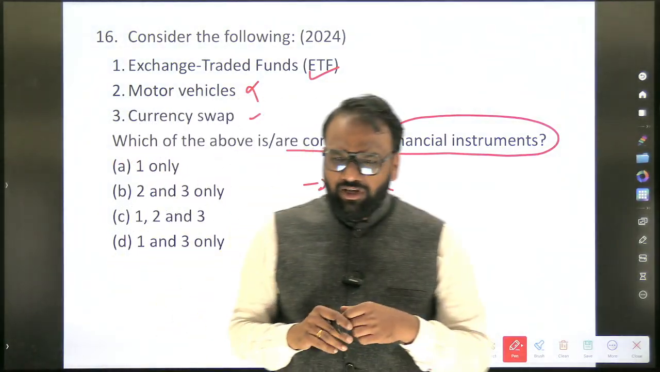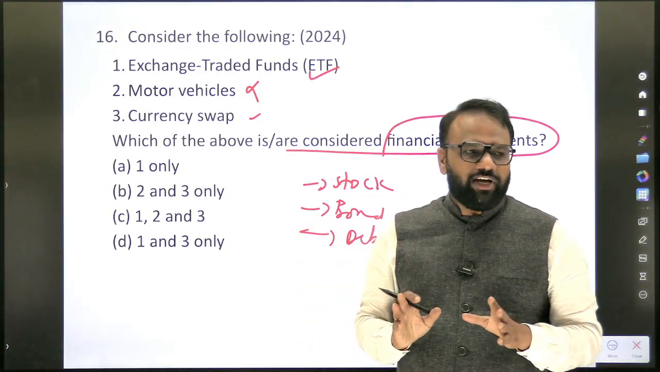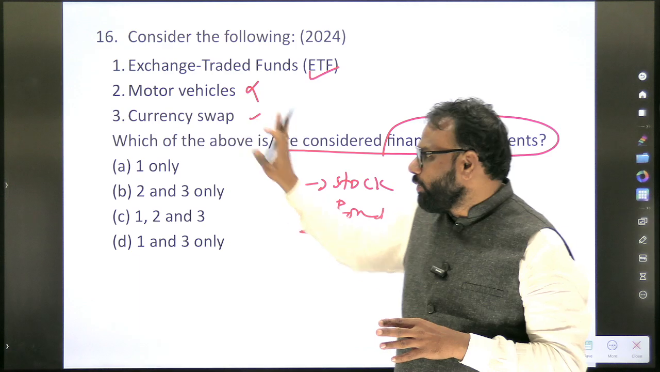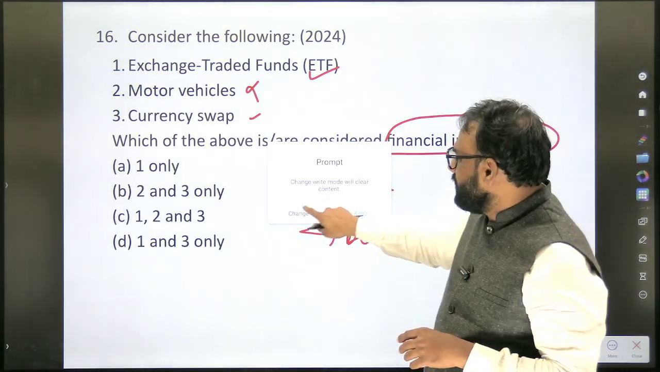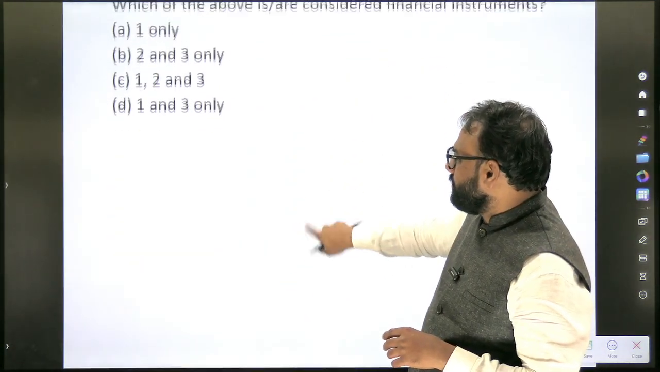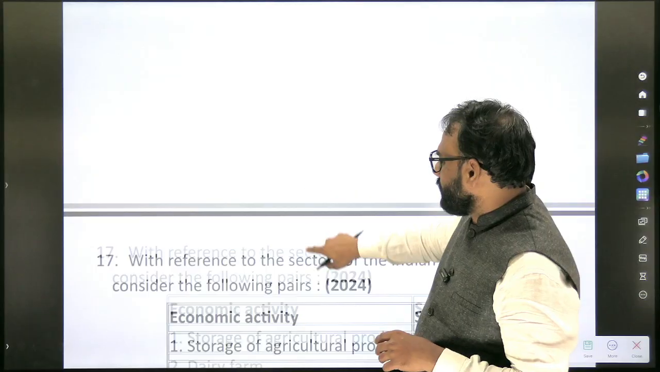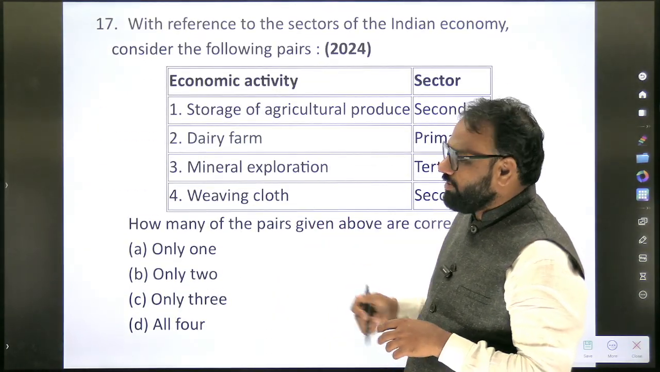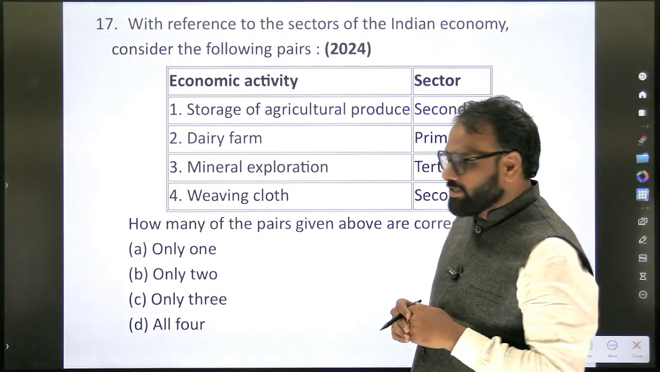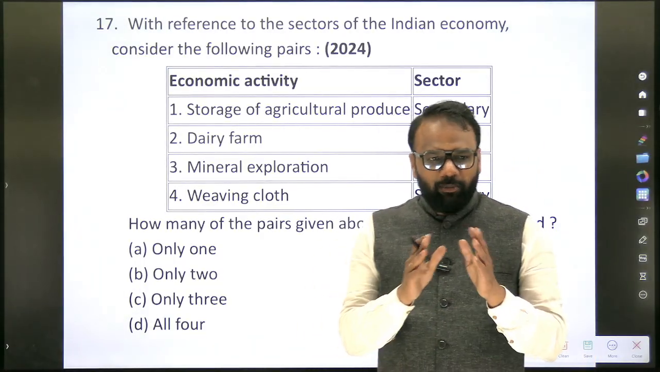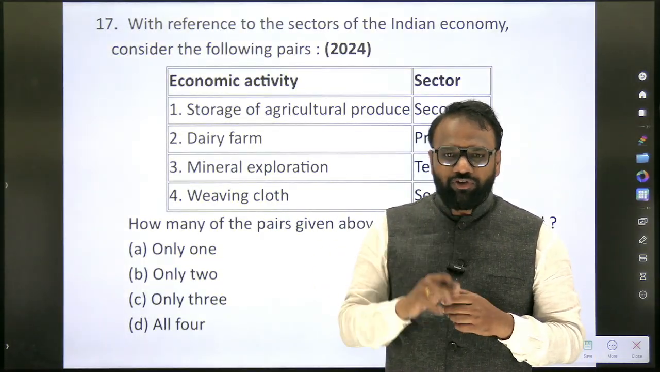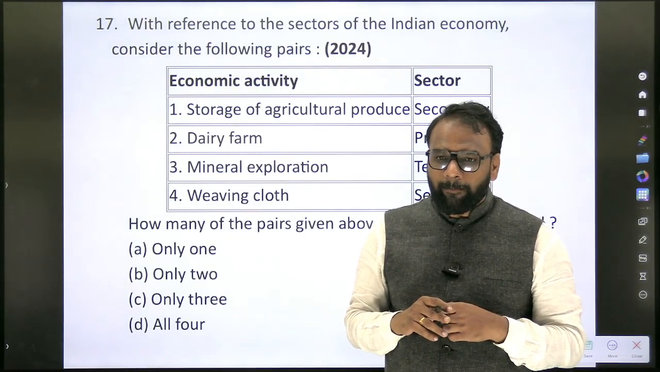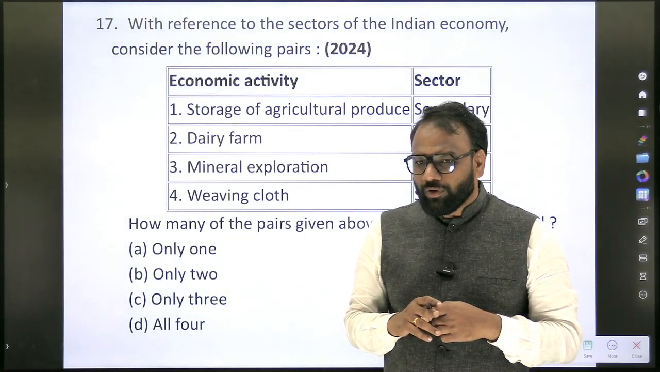Now, don't try to jump into the exact definition of a financial instrument. It is just an application-level question. From this we can conclude that 1 and 3 are part of the answer, whereas motor vehicle is not part of it. Exchange traded funds we will be discussing later in a separate context, because we have not discussed them yet.